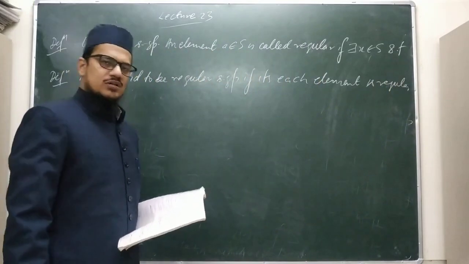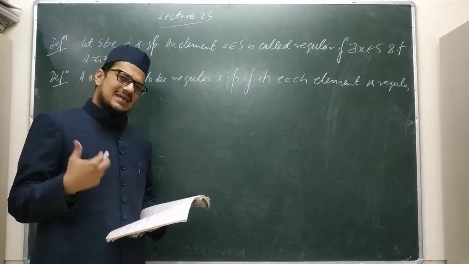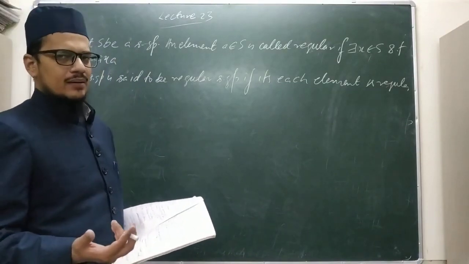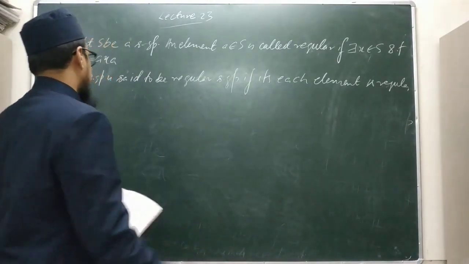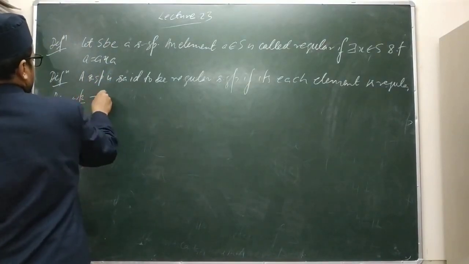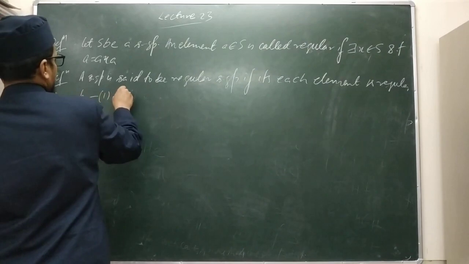Correct. What are the examples? You take any example of a group. A group is always a regular semigroup, correct? Remark 1.